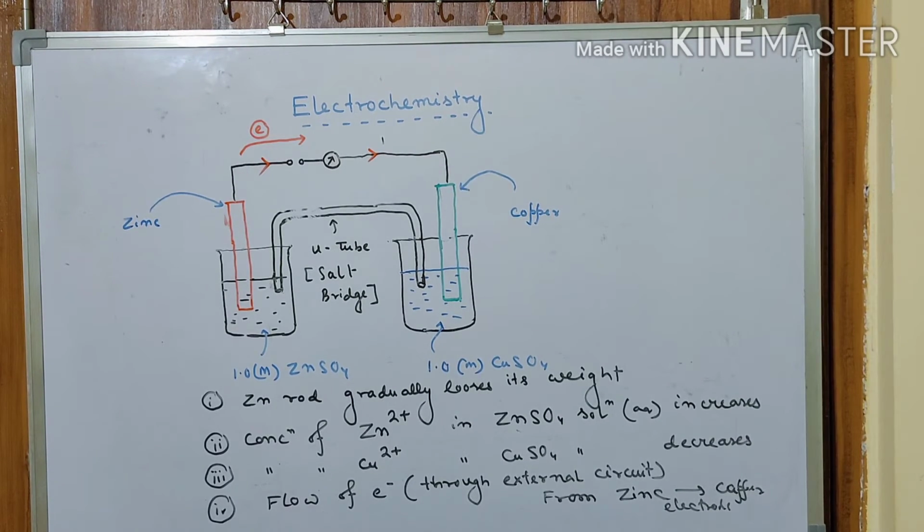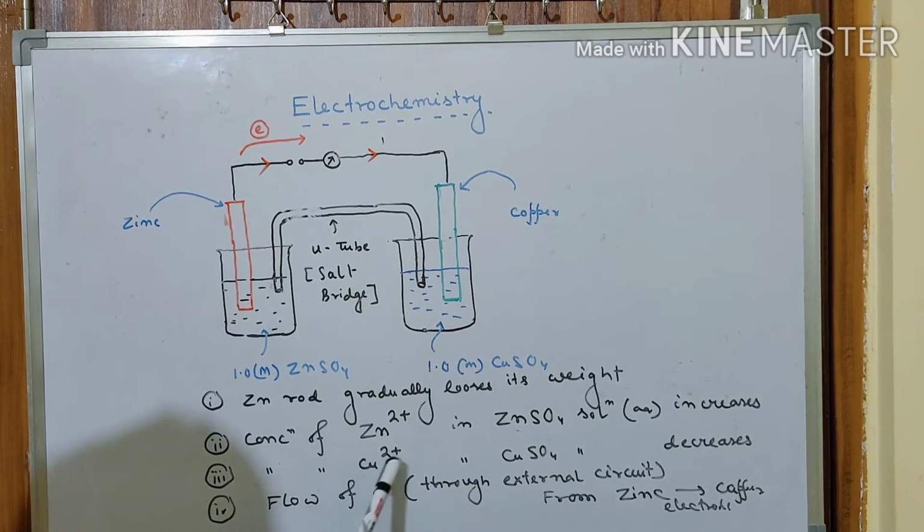Then we are going to proceed. Due to the wrong adjustment, I think the last 2 points have not been visible, but I have spoken, you must have heard. Now I think everything is visible. So better you write it down now, and then we are going to proceed. Again I am repeating the points. First of all, zinc rod will lose its weight. Second is the concentration of Zn2+ in ZnSO4 on the left hand side, as you can see, will be increasing over here.